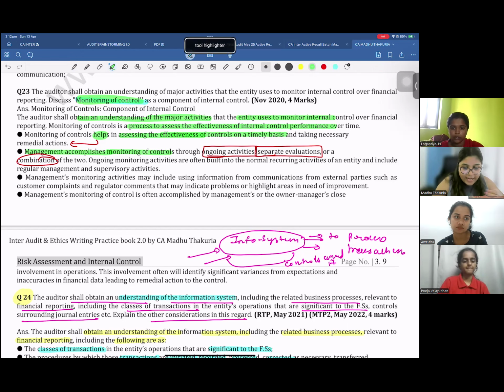So the way I have explained, ongoing monitoring activities will be done as part of the normal recurring sales and purchase transactions. Right? What all is included in management's monitoring activity?